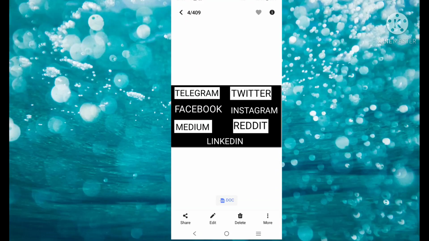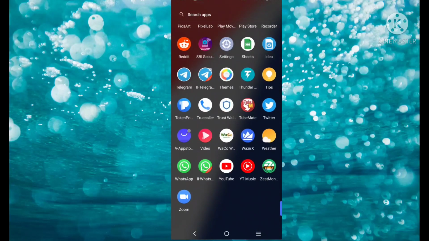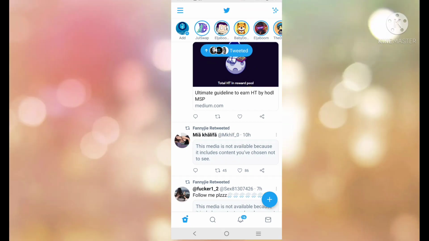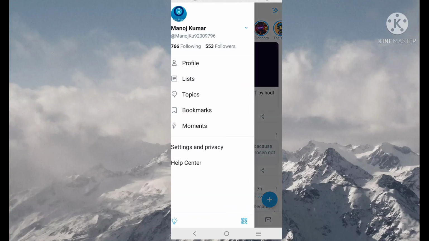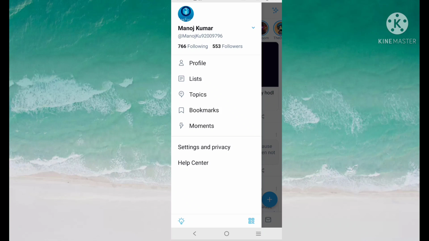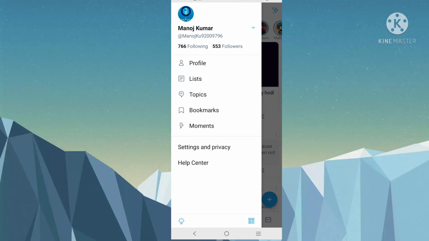Next, Twitter. You have to complete registration on Twitter, and this is my Twitter, I have already completed registration. Now for Twitter you will find your username directly here. This is my username. In some airdrops they will ask for the username, and you can give this username, but sometimes they will ask for a Twitter profile link.